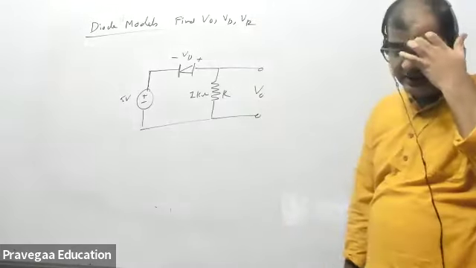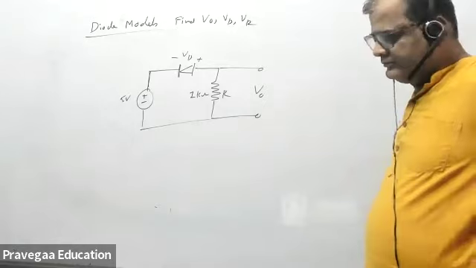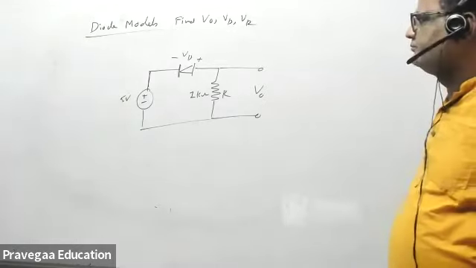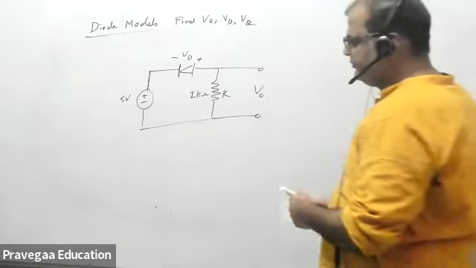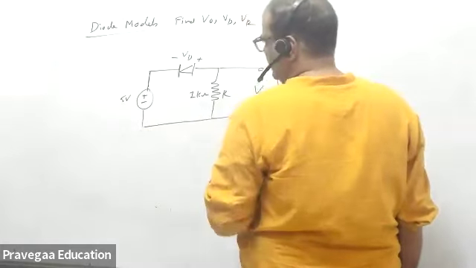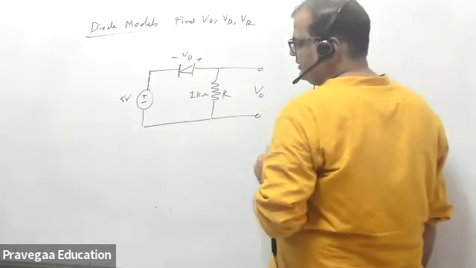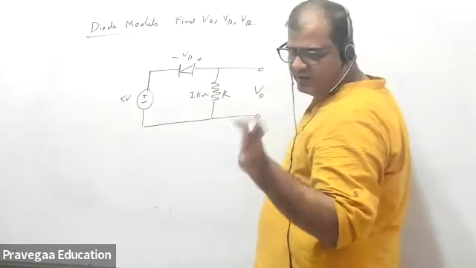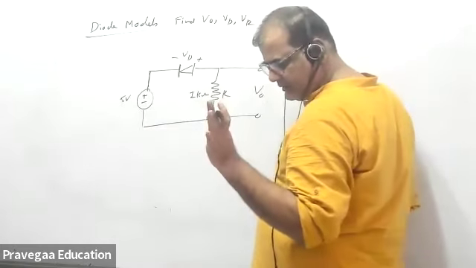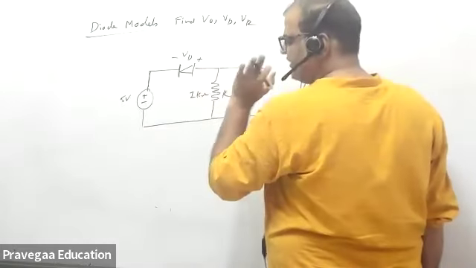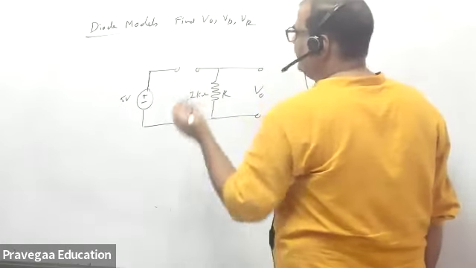Tell me how will you find it? Is the diode forward bias or reverse bias when you make it open? So it is reverse biased. Always check with open terminals. So this is a reverse bias. Is there any student who is still not getting forward bias or reverse bias? I will repeat again. Whenever it is reverse bias, for an ideal diode, this is open. You can treat it as an open circuit.